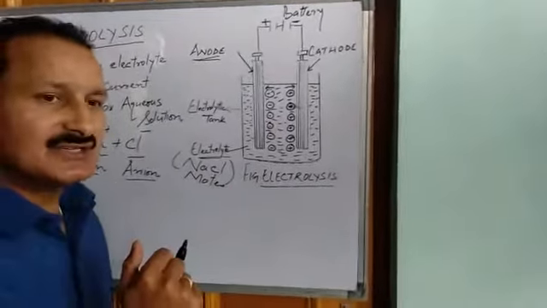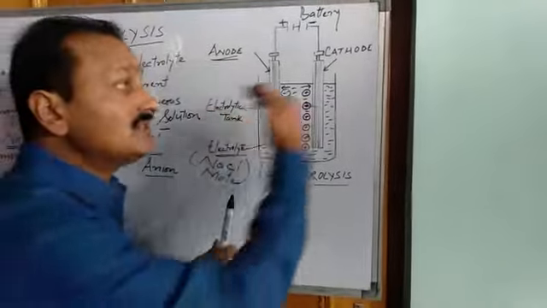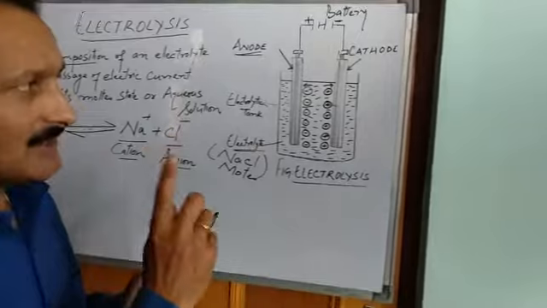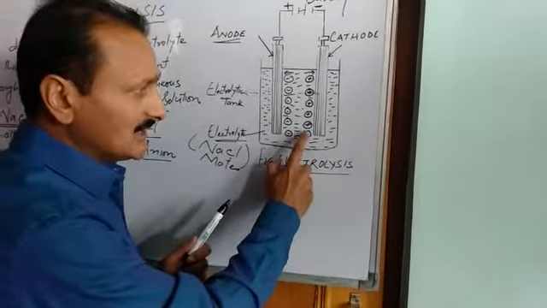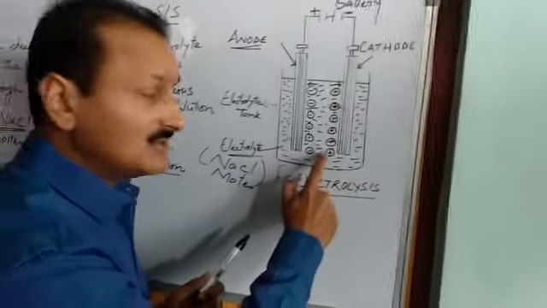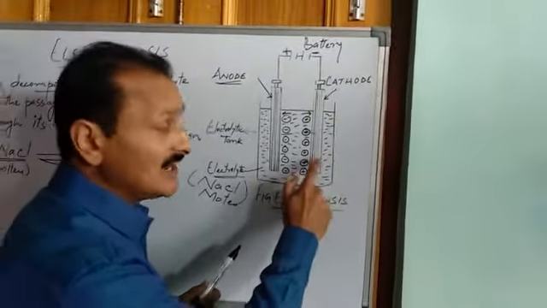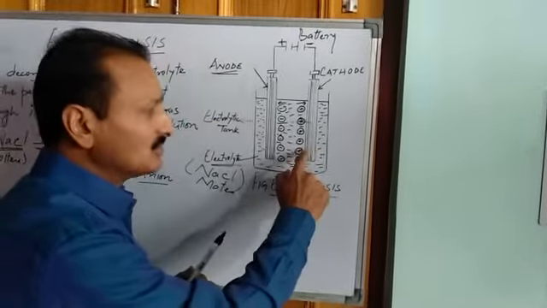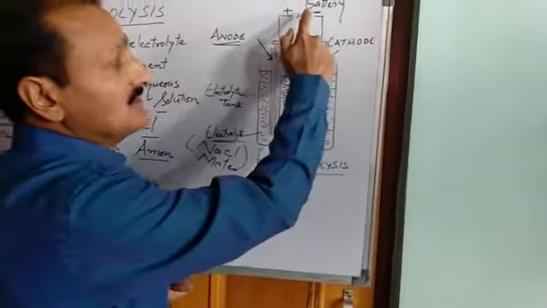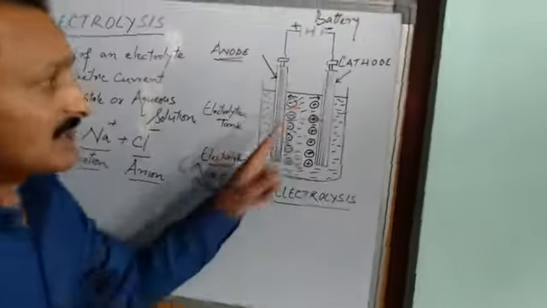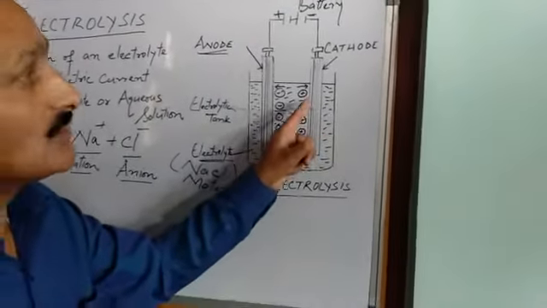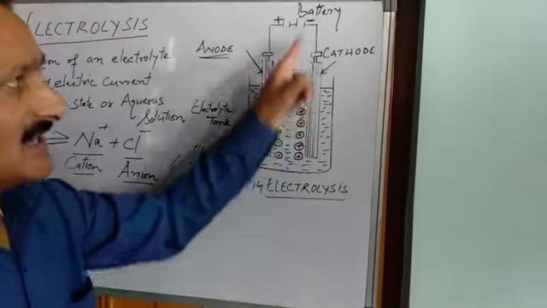Now the question arises, which ion moves to which electrode? For that purpose, we should remember that cations, these are all cations. Cation means positively charged ion. They always move to the negative electrode, the oppositely charged electrode. If these are positively charged, this electrode is negatively charged. So please remember that your cations get attached to the oppositely charged electrode, that is cathode.